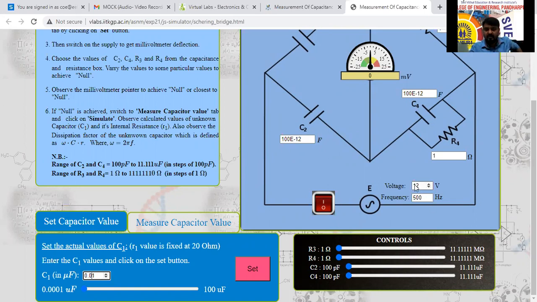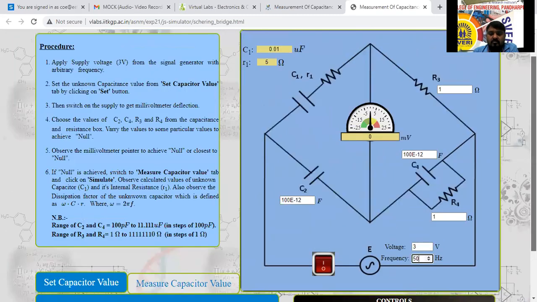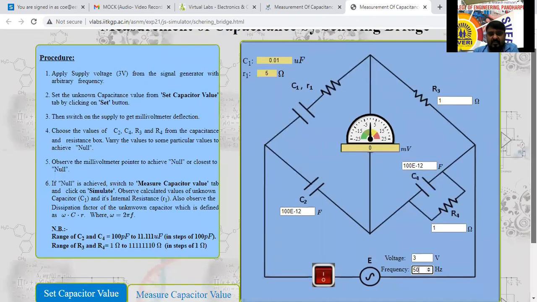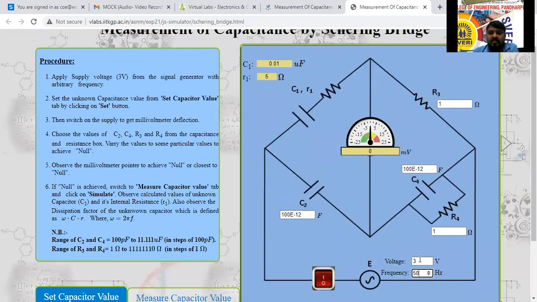And for the voltage here, 5 volt, 12 volt is there. I will set 3 volt, and the frequency. How much should I set? You only tell, 50 hertz. What is the Indian standard frequency? 50 hertz. Okay. I have set the voltage and frequency, and this C1 value I have set it here.